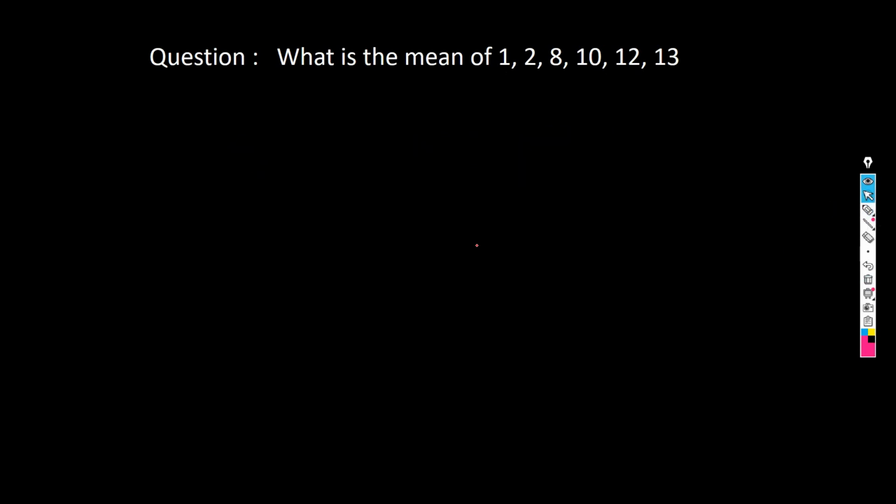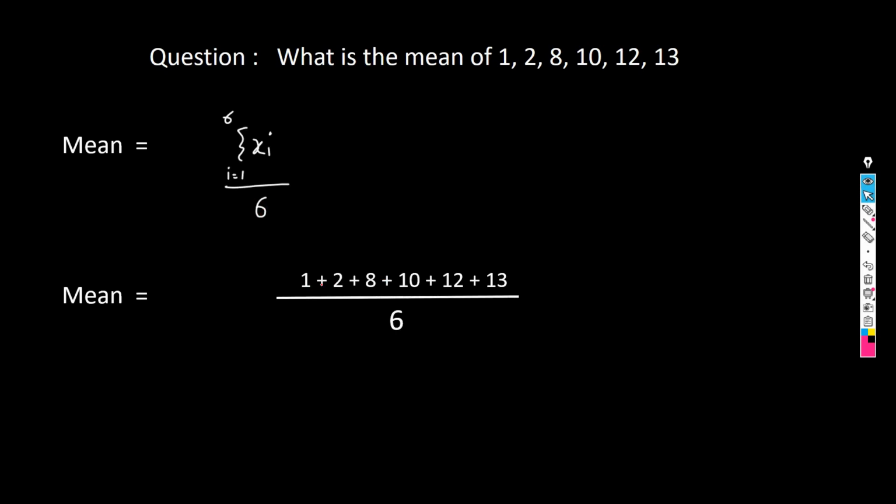So let's see how we have done this. We can see over there our n will be 6 first, then we can see 1 plus 2 plus 8 plus 10 plus 12 plus 13 divided by 6. So you can see over there the addition of all the data points will be 46, and simply we have to divide with the help of 6. And what is 6? 6 is the number of data points. Now after that we will get a value 7.66.